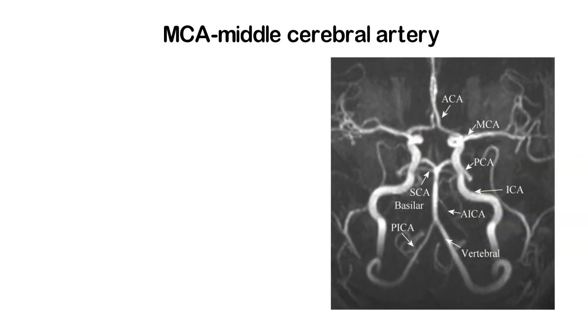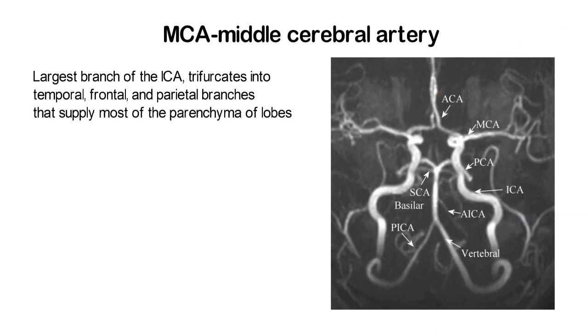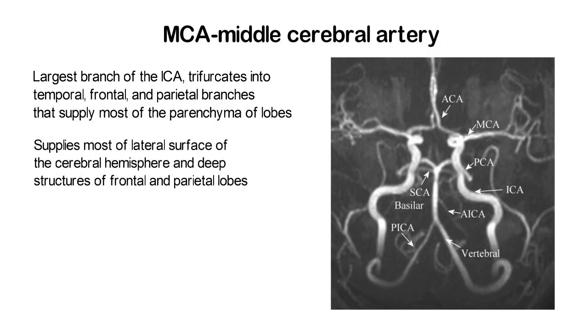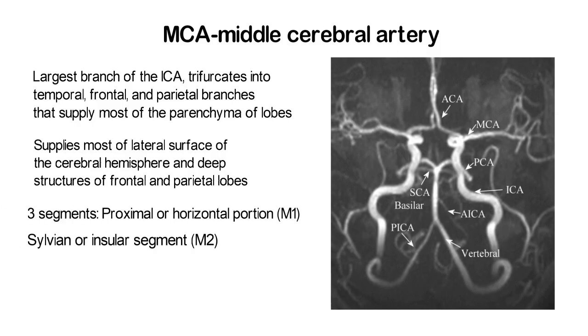Middle cerebral artery. Largest branch of the ICA, trifurcates into temporal, frontal, and parietal branches that supply most of the parenchyma of the lobes. Supplies most of the lateral surface of the cerebral hemisphere and deep structures of the frontal and parietal lobes. 3 segments: proximal or horizontal portion M1, Sylvian or insular segment M2, apicolateral or distal segment M3.